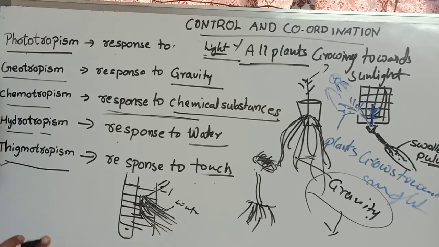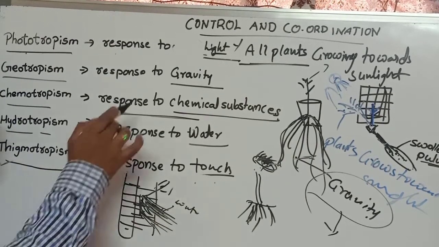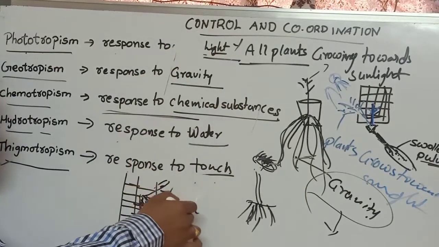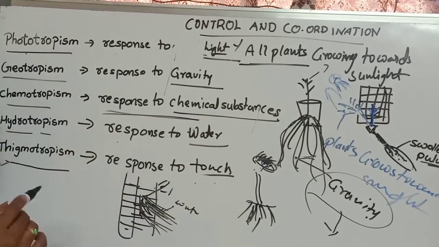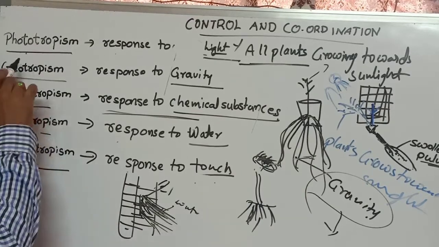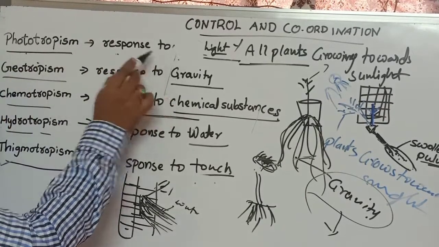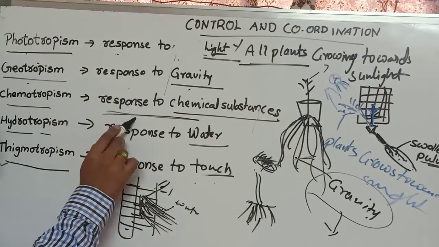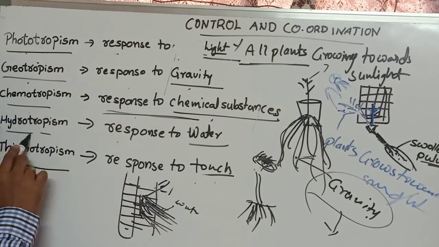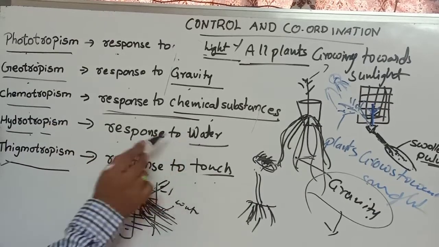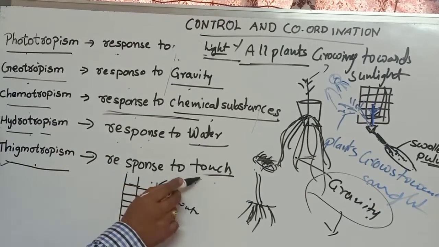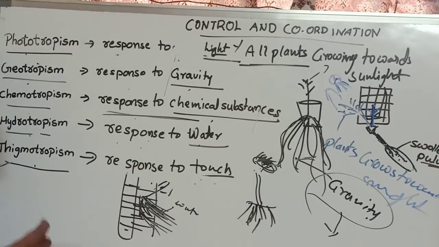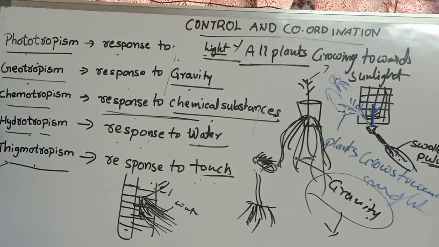So what I have told here, what I conclude, is that these are the external factors. For these external factors, plants are showing various types of responses. Phototropism, response to light; geotropism, response to gravity; chemotropism, response to chemical substances; hydrotropism, response to water; thigmotropism, response to touch. They are showing different responses, based on external factors.